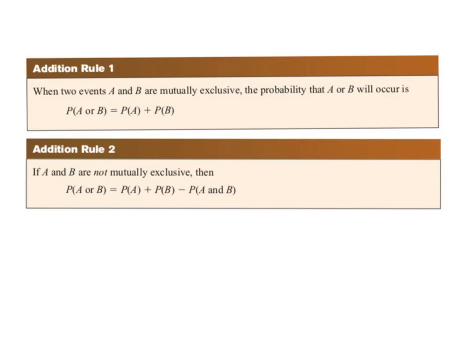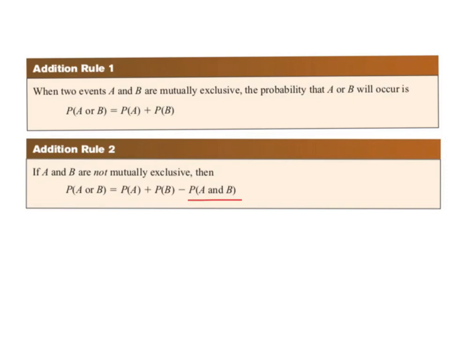So the second rule is, let's say A and B are not mutually exclusive. We can still find the probability. The trick is, and this again goes back to that example we talked about last week, you just have to subtract one of them off. So when they are not mutually exclusive, you have to subtract off when A and B both happen. Because it gets counted in A, it gets counted in B, so we don't want to count it more than once. Okay, so that black 5 we talked about last week. If we were looking at the probability of getting, I think it was black 7, the probability of getting a 7, or the probability of getting a black card.